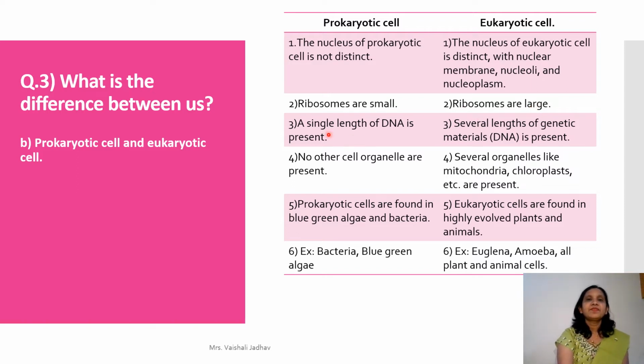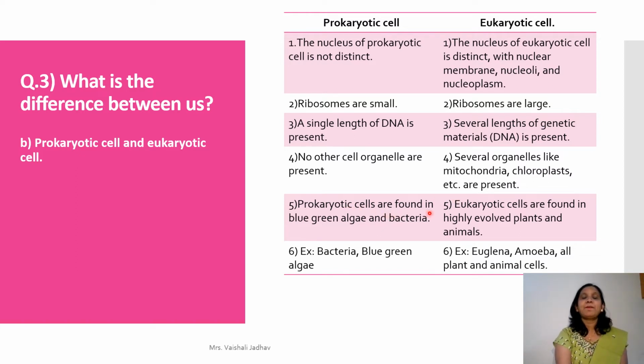Third point, in a prokaryotic cell a single length of DNA is present. In eukaryotic cell, several lengths of genetic material, that is DNA, are present. In prokaryotic cell, no other cell organelles are present. In eukaryotic cell, several organelles like mitochondria, chloroplast, etc. are present.